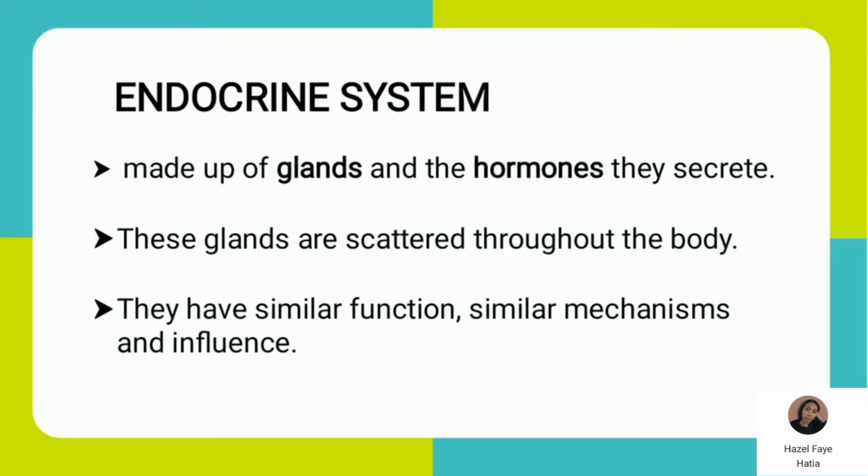We all know that these glands are separate from each other. Some are in the brain, some in the chest, and some in the abdominal part of the body. They have similar function, similar mechanism, and influence, because the general function of our glands is to regulate different biological processes in the body.